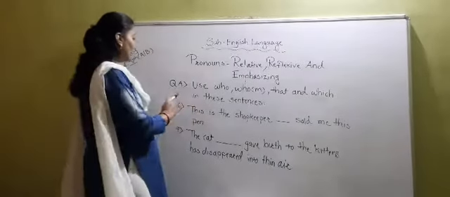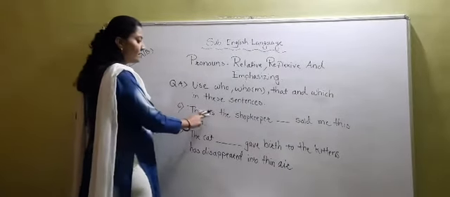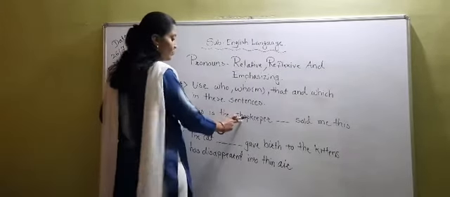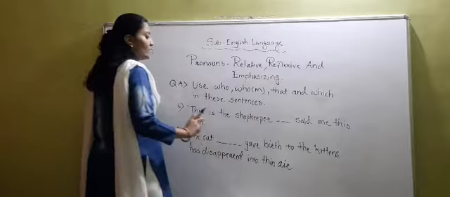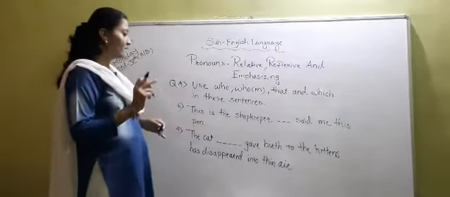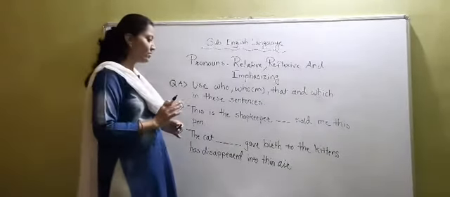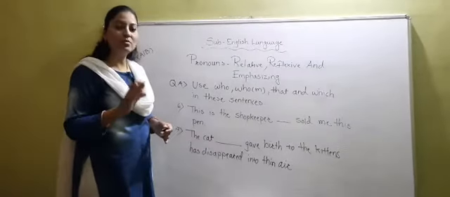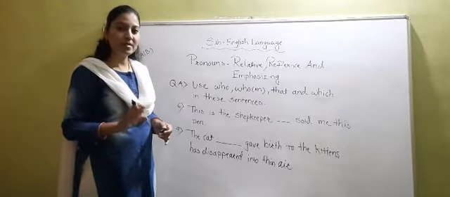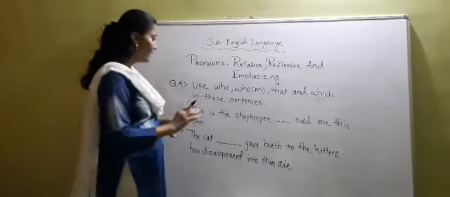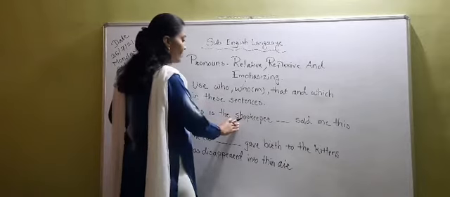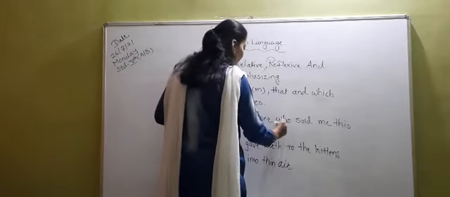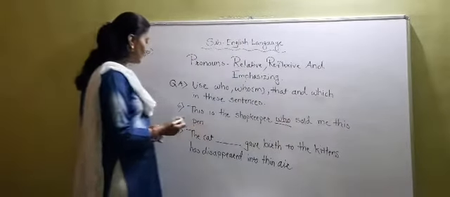Now students, see sentence number 6. This is the shopkeeper dash dash sold me this pen. Now shopkeeper is the name of a person. So just give some little space in your mind and try to remember what I have told you. We use who and whom for persons. Shopkeeper is a person, and for a person we are using who. This is the shopkeeper who sold me this pen.